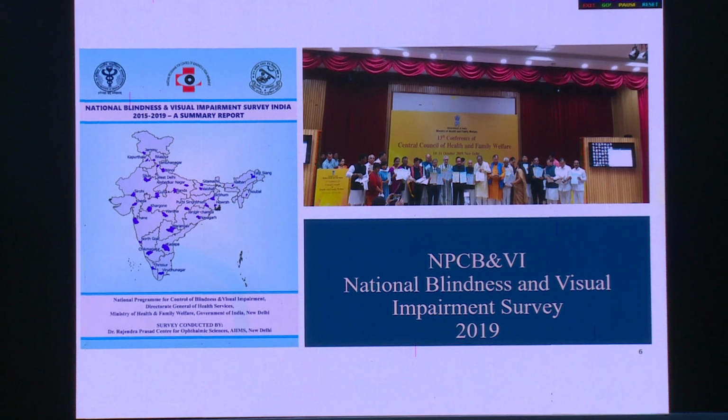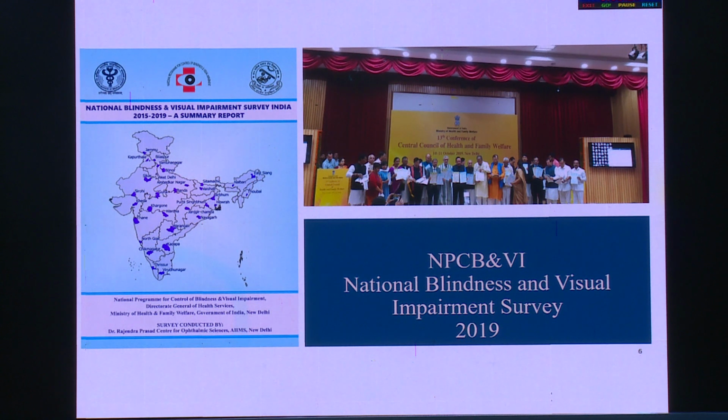In NPCB, we did this National Blindness and Visual Impairment Survey. We could calculate the effective cataract surgical coverage, but we were not able to calculate the effective refractive coverage. After that, we have done a few studies, and as per those studies, I can tell you the effective refractive coverage in our country is around 25 to 30% at this stage. In better performing districts like Gurgaon, we could get up to 60%. But I believe it is not more than 60% in any district of the country. This is an assumption at this stage.